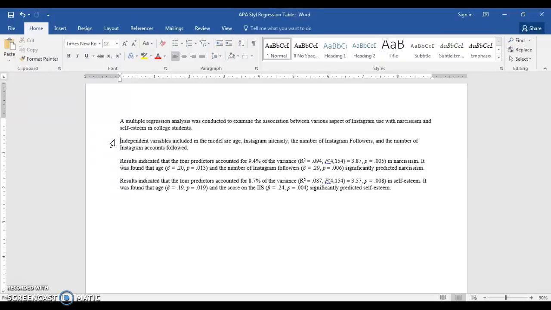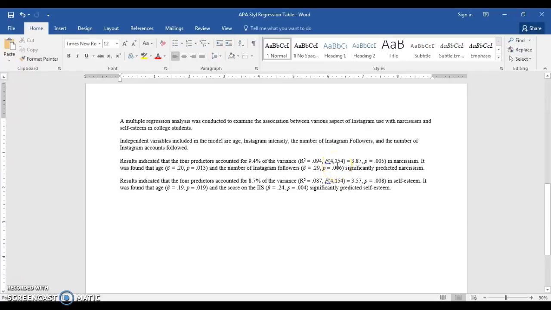And then this is where the stats comes in. You'll say for each dependent variable, our first one was narcissism, our second one was self-esteem. You'll indicate the amount of variance that was accounted for. That comes from one of the regression tables. And you'll see here how we report it in APA format. You're going to report the R squared, and you're going to write, it's called an F test, so write an F here, and then here's your degrees of freedom.